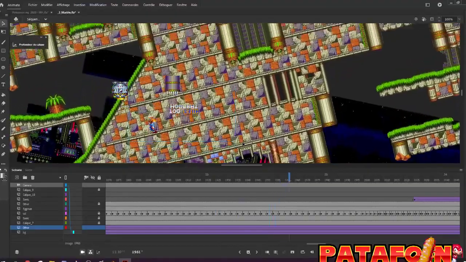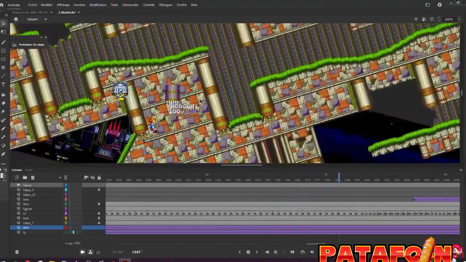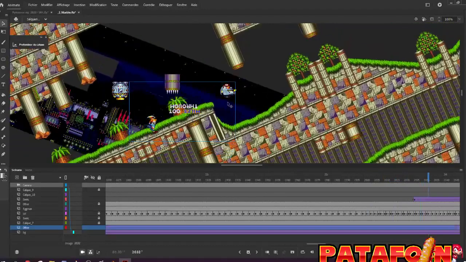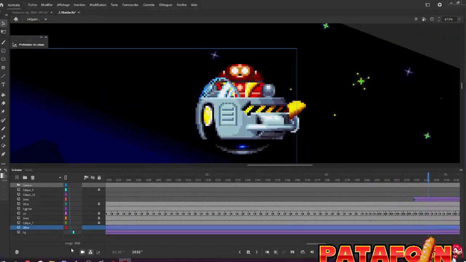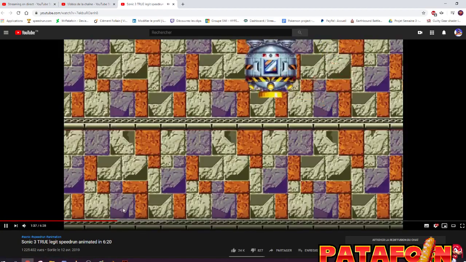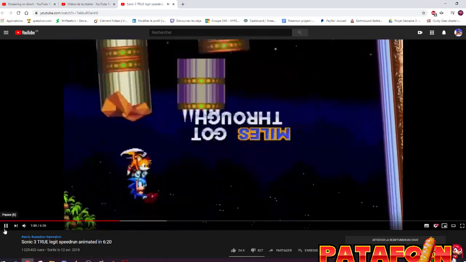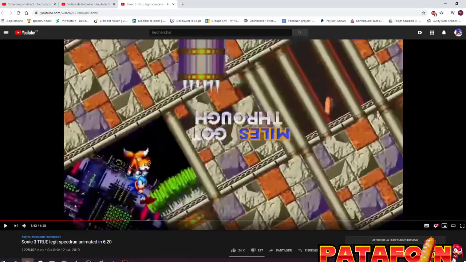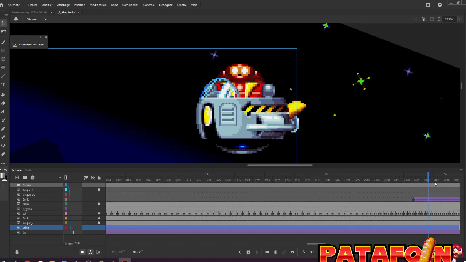I think there is an Easter egg somewhere, if I remember. Yes, here. So here you have a very small Easter egg, very hard to see actually. Oh yes, we can still see him, but not a lot.